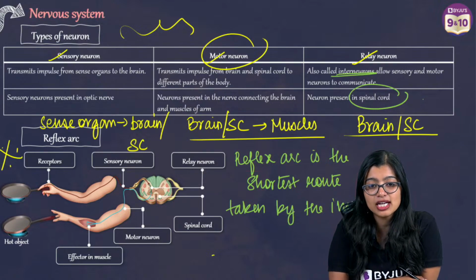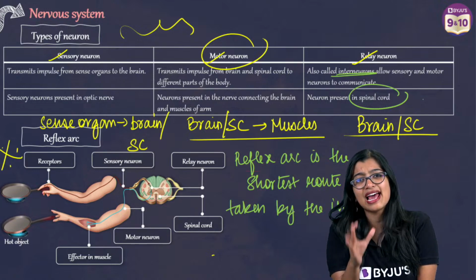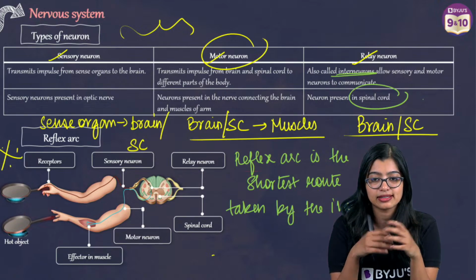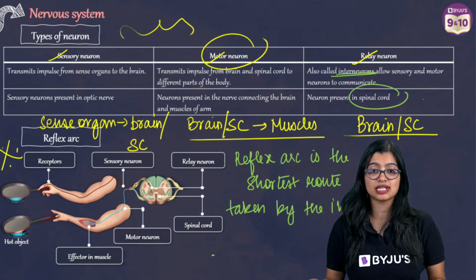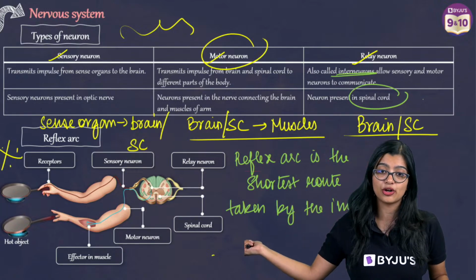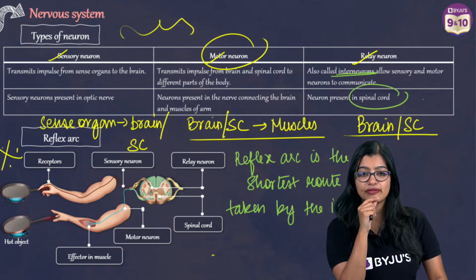Ma'am, but here the spinal cord doesn't come. Janita, again, like I said, don't specify, just write central nervous system. It is the easiest. Ma'am, are most actions controlled by the brain or the spinal cord? Most reflexes are controlled by the spinal cord. Okay, most reflexes, which is what we mean by it.